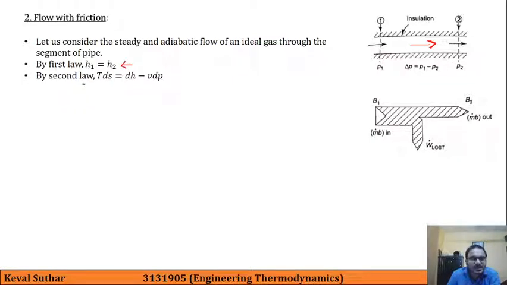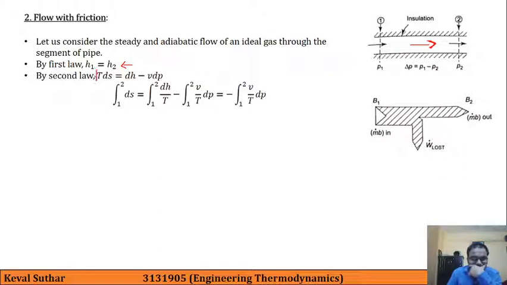Now by the second law we can say that T dS is equal to dH minus V dP. This was also done in our previous lectures. So what we have done over here is that we have written this, integrated this, and written it in this way.